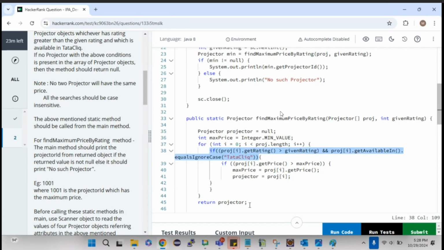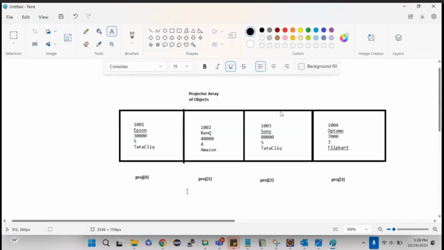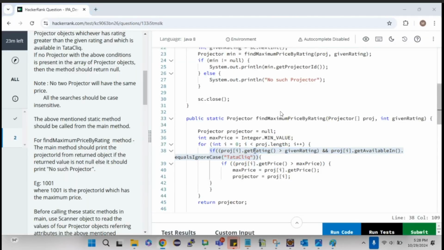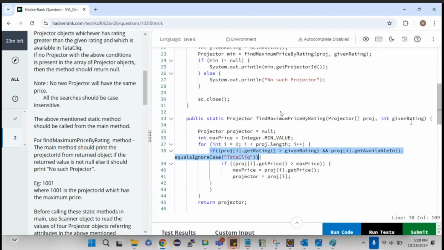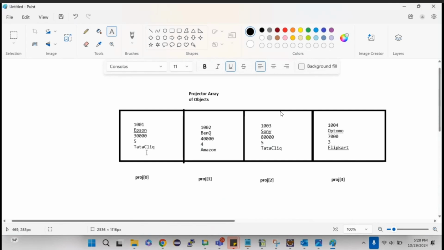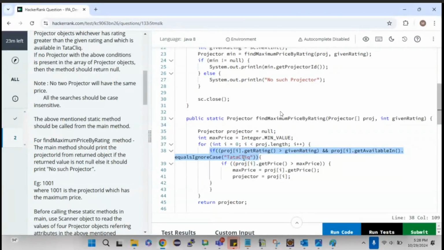Is this clear? Two conditions they have asked. One, we need to get the rating. Second one, it should be available in the Tata Click. That's what I'm doing over here. There are four sets of values present in the array of objects. So I need to get each index value and then apply the condition. So proj[0].getRating, which is 5, greater than the given rating 3, and proj[i].getAvailableIn is Tata Click.equalsIgnoreCase("Tata Click"). Since both conditions should be satisfied, I'm using a logical AND. So the condition is getting true.